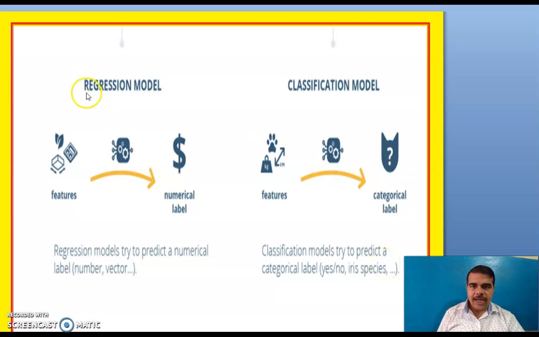On the other hand, in the regression model, from the features we go for a numerical label. So here we have a categorical label and here we have a numerical label. The regression model tries to predict a numerical label, which may be a number or vector.